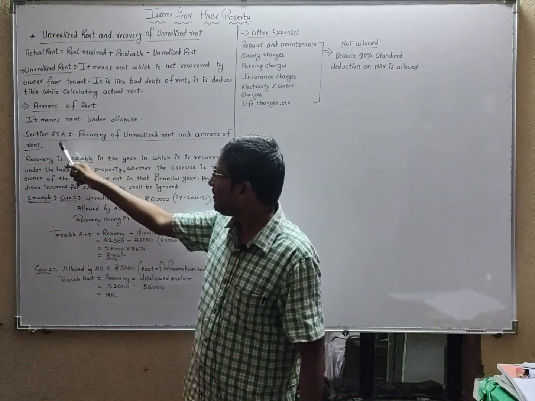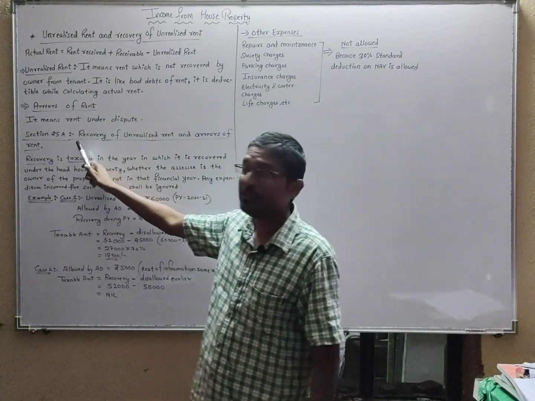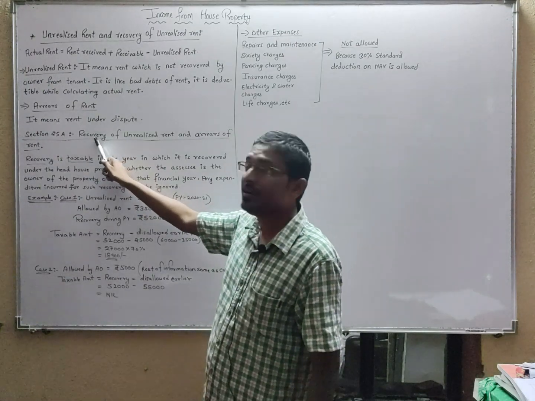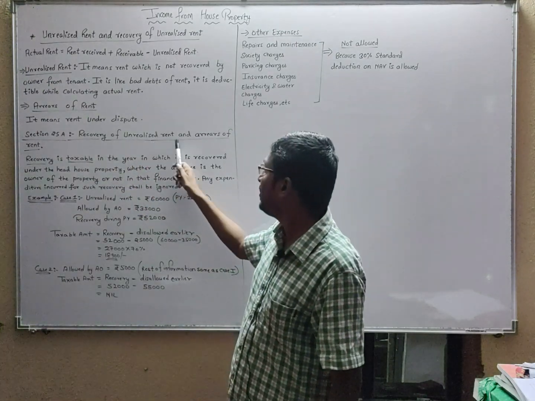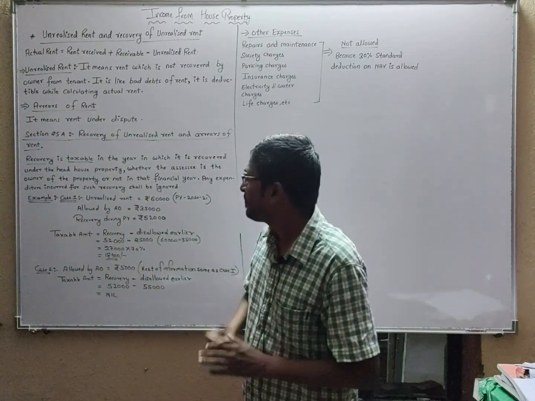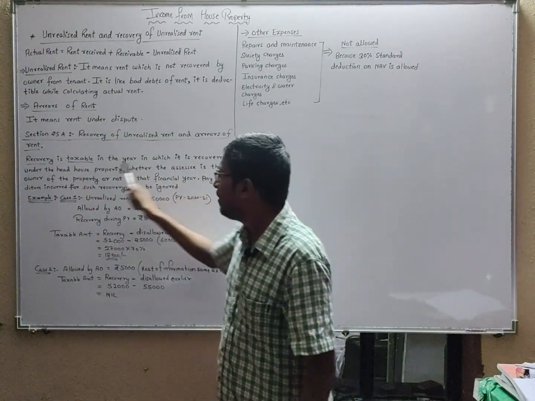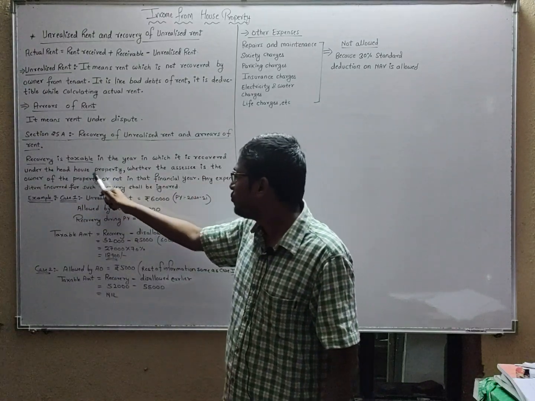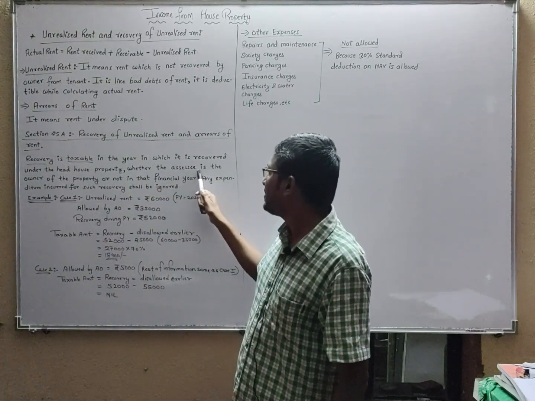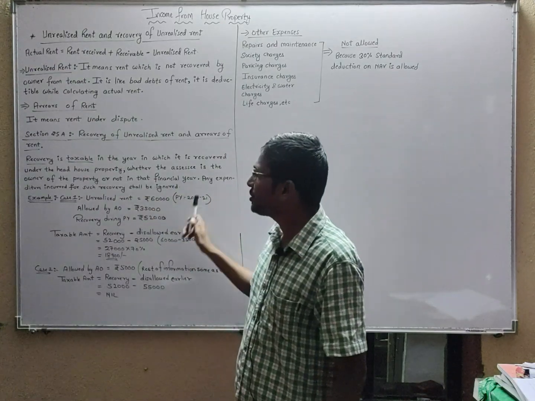Now section 25A, students, you should remember this section. Section 25A deals with recovery of unrealized rent and arrears of rent. Now listen. Recovery is taxable in the year in which it is recovered under the head house property, whether the assessee is the owner of the property or not in that financial year.